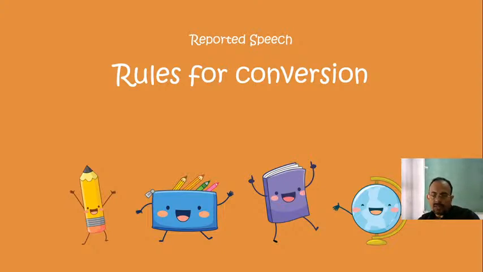In addition to that, I shall also explain what reporting verbs are and how reporting verbs are also changed when you change a direct speech into an indirect one. So dear students, today's topic is rules for conversion for assertive sentences as well as for interrogative sentences. So let us begin today.